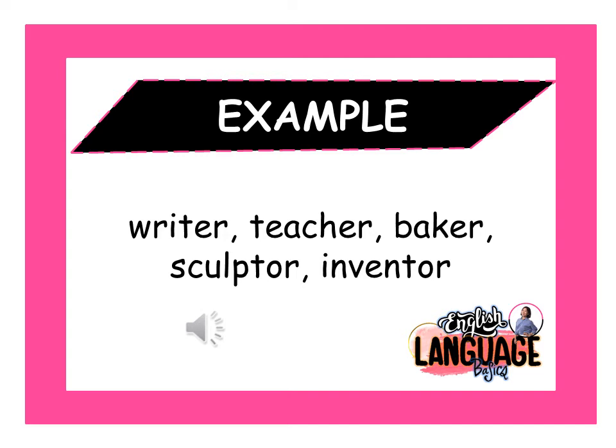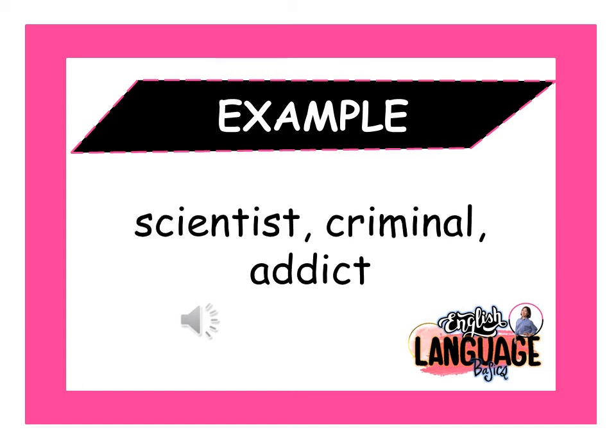The verb bake plus er becomes baker. The word sculpt added by or becomes sculptor. And invent plus or becomes inventor.